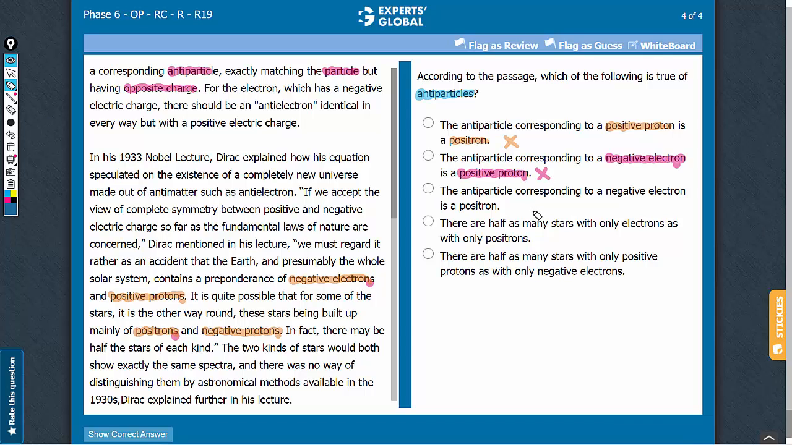Answer choice C, antiparticle of negative electron is positron. Yes, this is what the passage says in the third paragraph, that negative electrons have antiparticles in positrons. So this is a good answer choice. Let's keep it on hold.